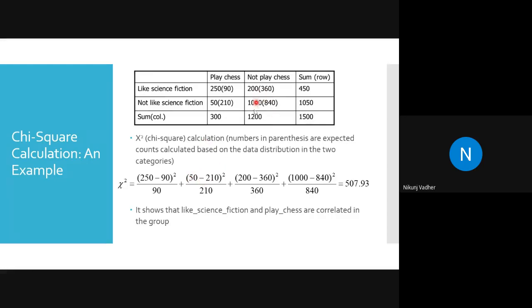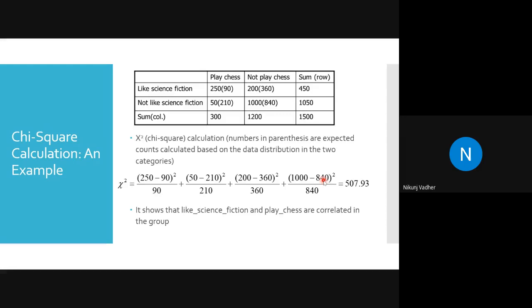For all four values, we apply this formula and then we get the value. If it is showing a positive value, then we can say it is positively correlated. But if it is showing a negative value, then negatively correlated.